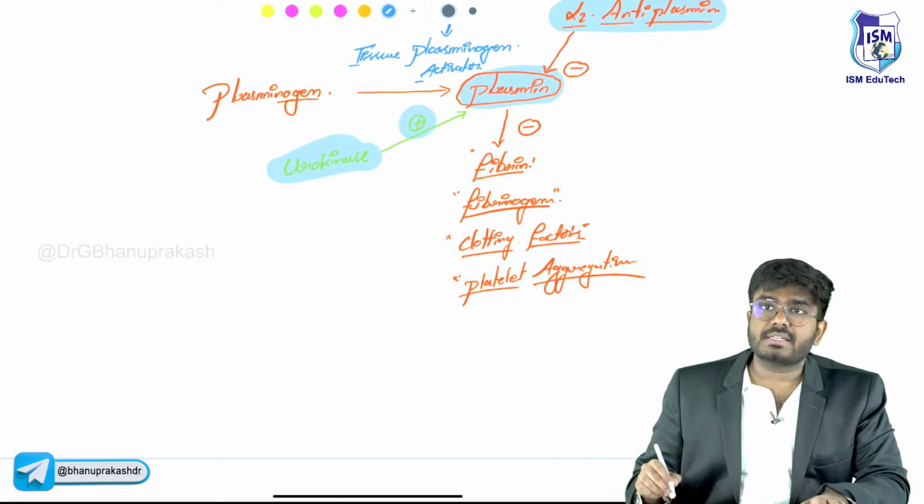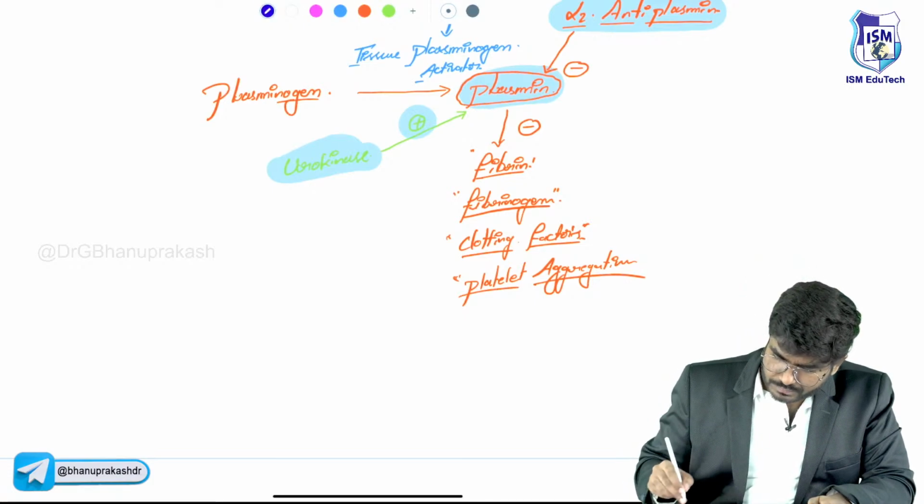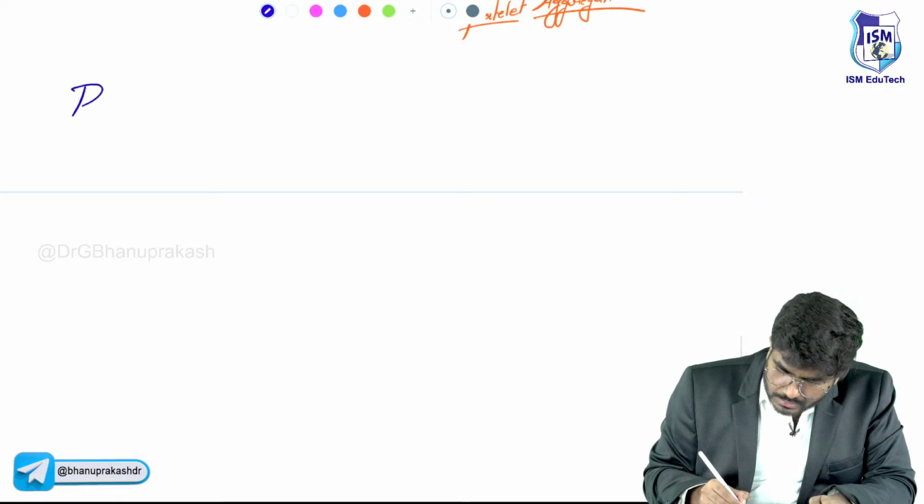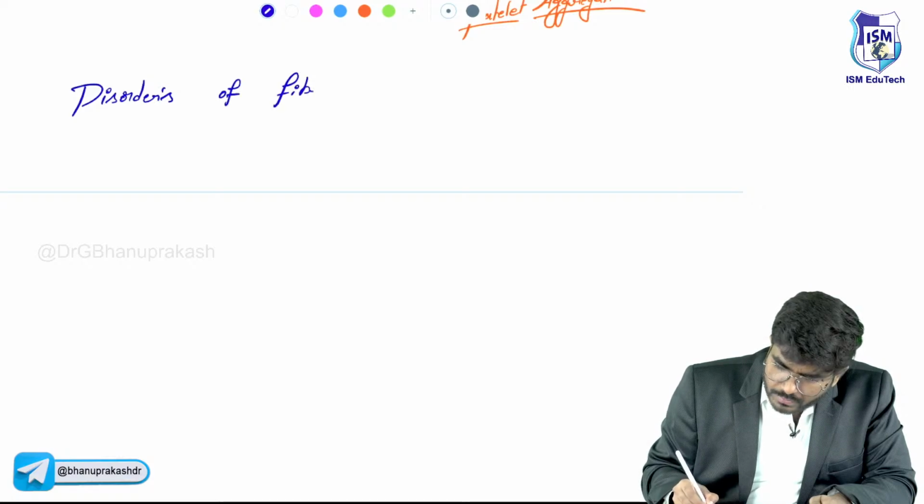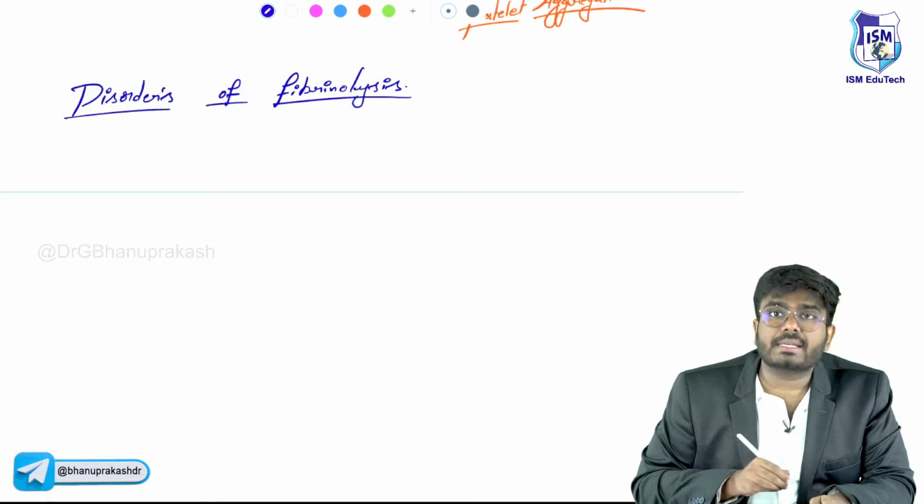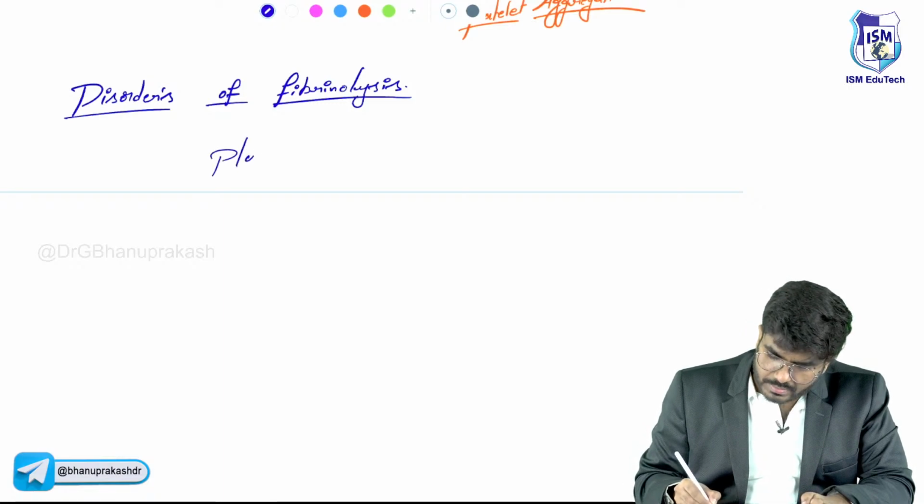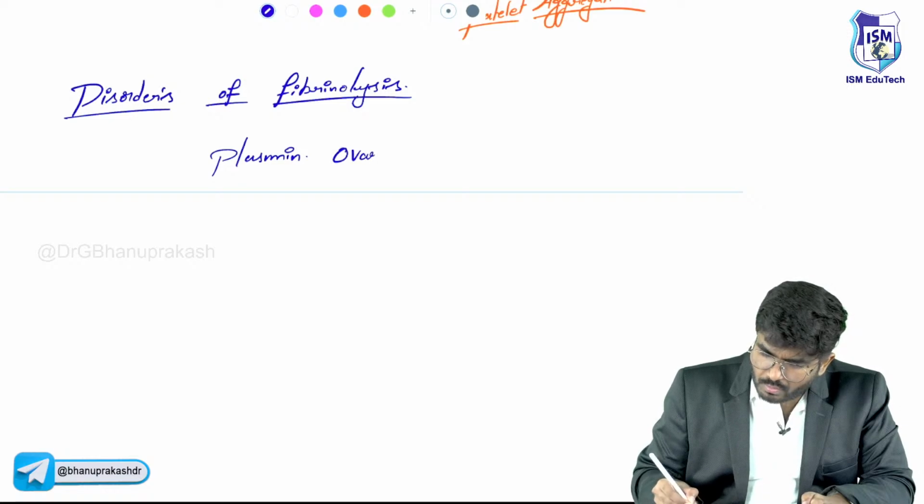Now let me discuss the disorders of fibrinolysis. What are the disorders, sir? In these disorders, what exactly is happening? In a simple way, I can say there is overaction. Whose overaction? Plasmin overactivity.